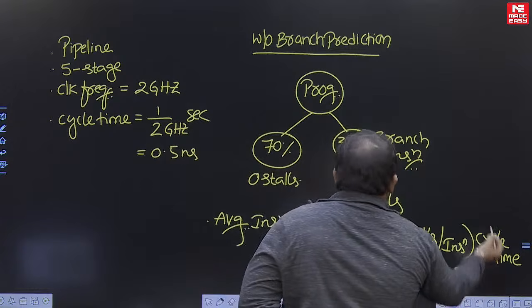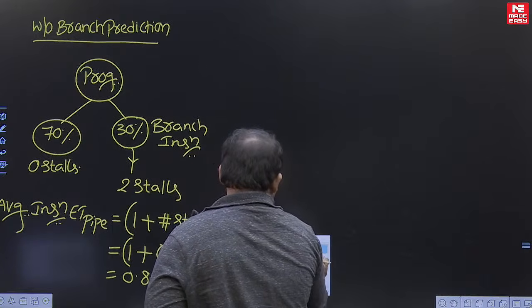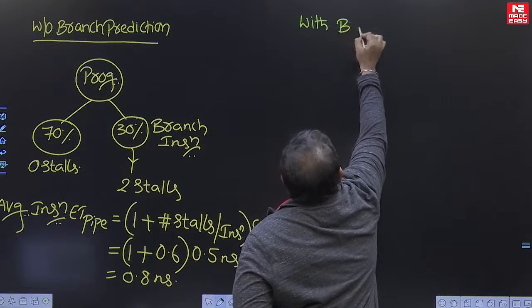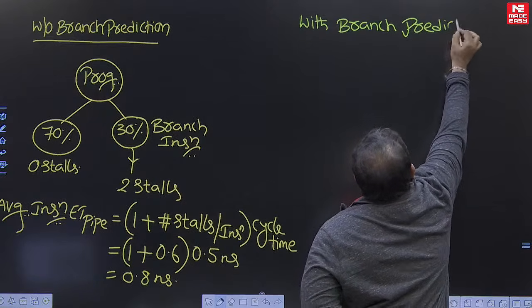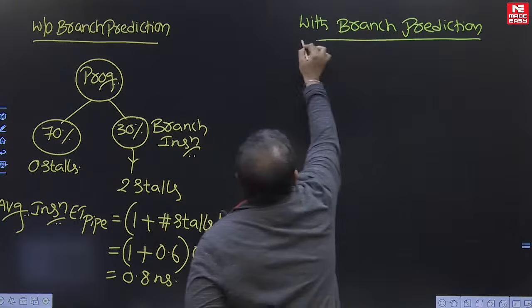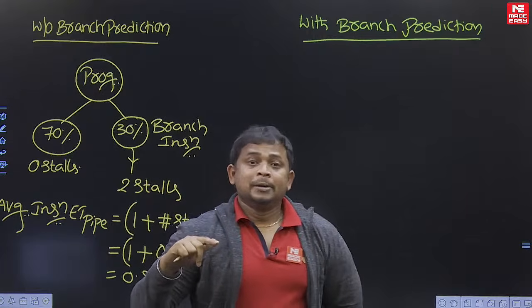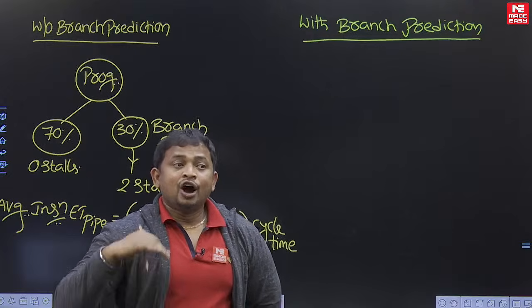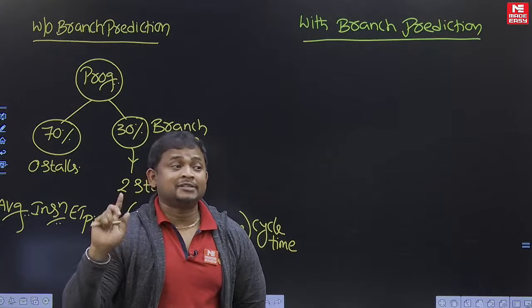Alright. Now take the another pipeline given in the question, that is with the branch prediction. Clear? So with the branch prediction means target address is available in the first stage, but no guarantee that 100% your prediction is true. Okay, how much percentage your prediction is true, that is given in the question itself, 80% accuracy.